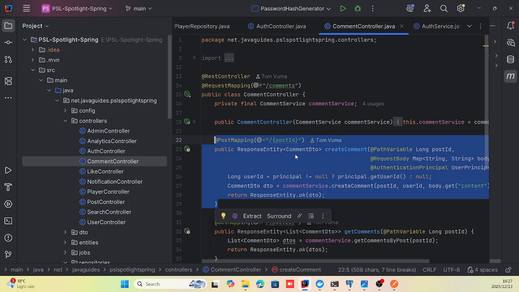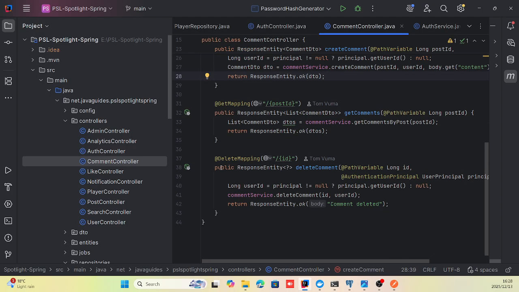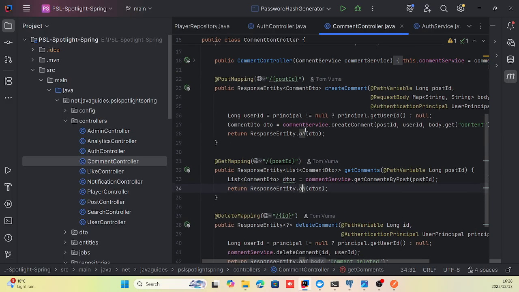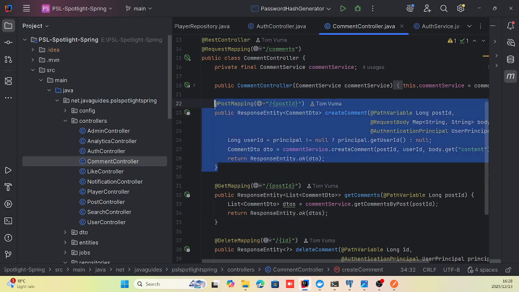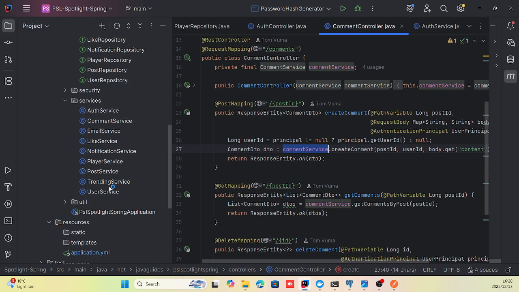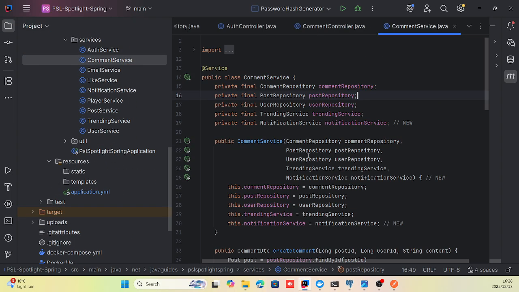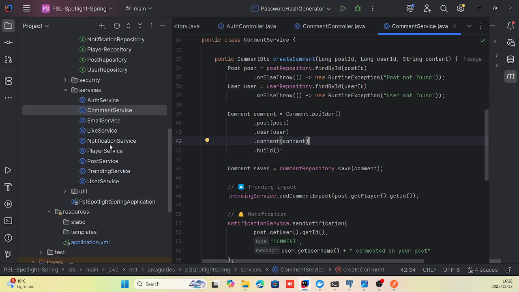Then I have comments controller, which is a controller handling requests that have to do with creating, getting, and deleting comments for a specific post. To create a comment, this runs and it calls the create comment method from comment service. The create comment method we find here, it's gonna create a specific comment.